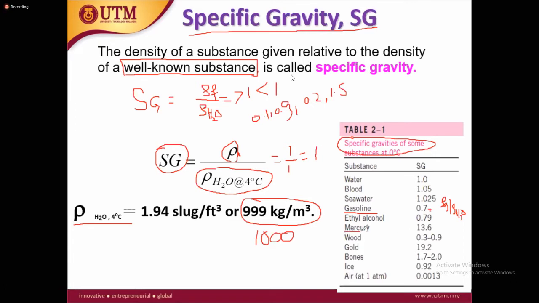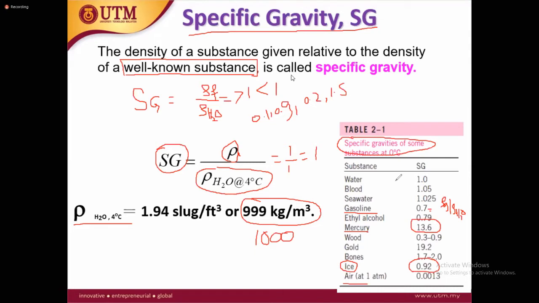Mercury, wow, mercury density is much greater than the density of water. That's why the specific gravity is much higher. Gold, very heavy. Air, very light. Ice is not heavy here. Ice density is also less than water. Remember, ice looks like a solid. If you have an ice block, it looks solid and very heavy, but the specific gravity of ice is less than 1. It means the density of ice is less than 1. So ice is lighter than the water according to this table at 0 degrees centigrade.